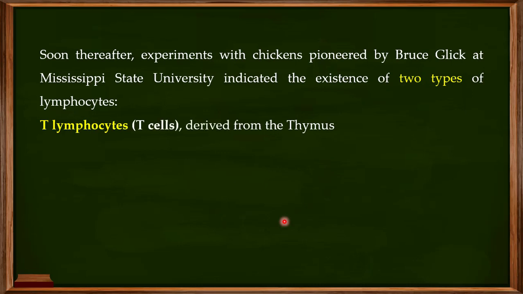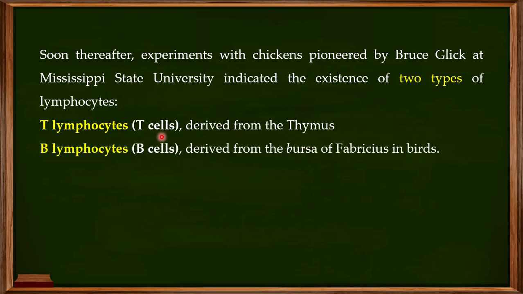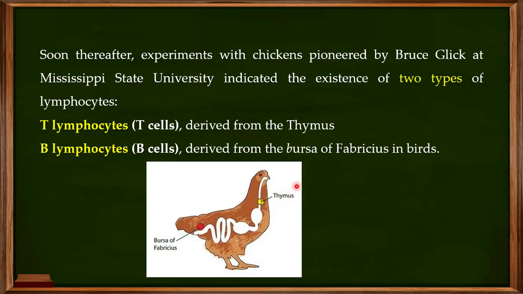The first one was known as the T lymphocytes, for short we call them T cells, and they are derived from the thymus. The second type is known as the B lymphocytes, and they are derived from the bursa of Fabricius in the birds. So if you look at this one, this is the thymus in the birds, and this is the bursa of Fabricius in the birds. These were the two types of lymphocytes identified in the study of Bruce Glick in chickens.